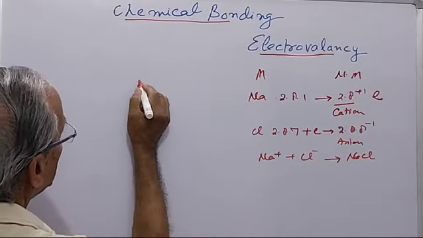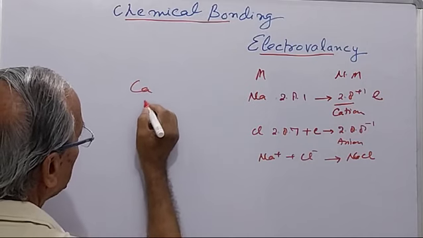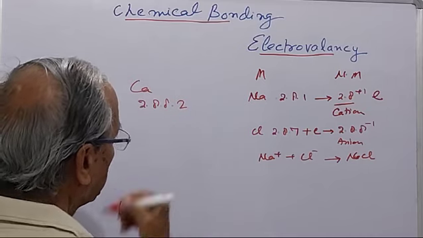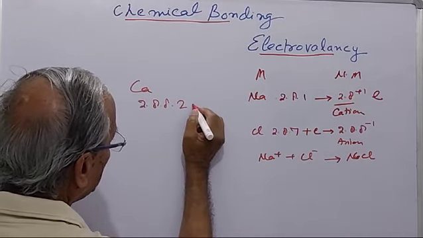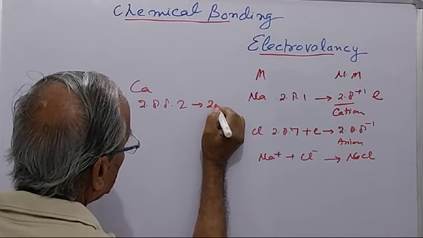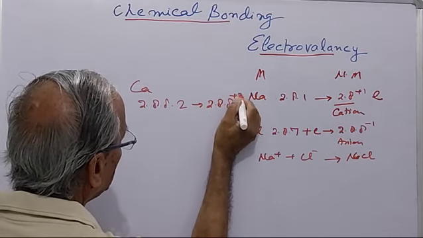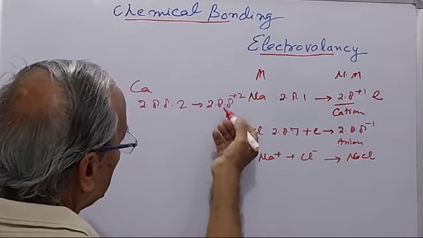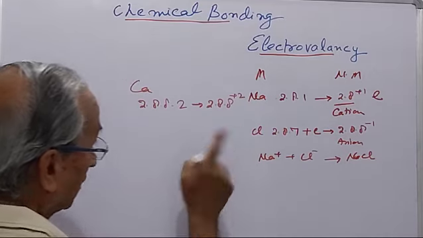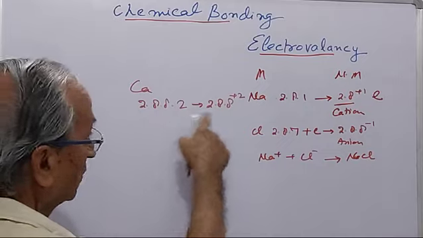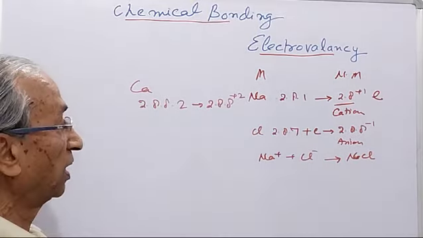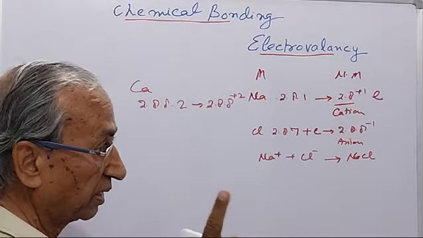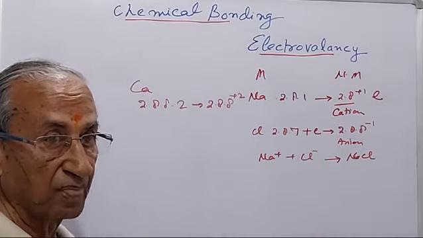Now, take another example. Suppose calcium, whose configuration is 2, 8, 8, 2. That is a metal. If it gives out the 2 electrons, it forms 2, 8, 8, that is plus 2. That is the cation; here the third shell becomes an octet. Now here is a different case. It gives 2 electrons, so the non-metal should have a tendency to get 2 electrons.